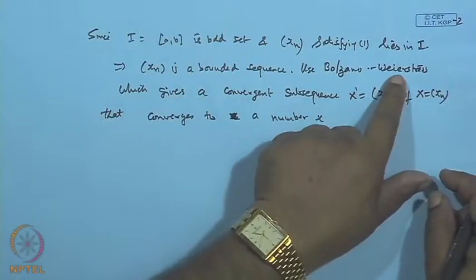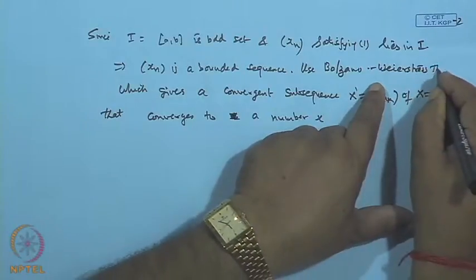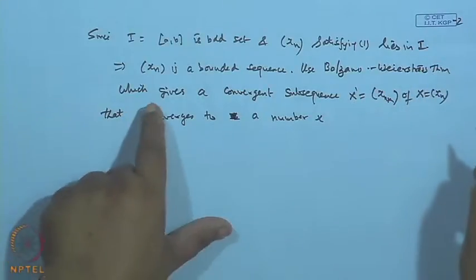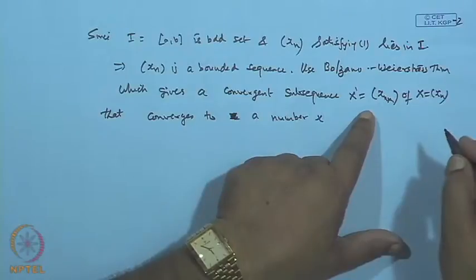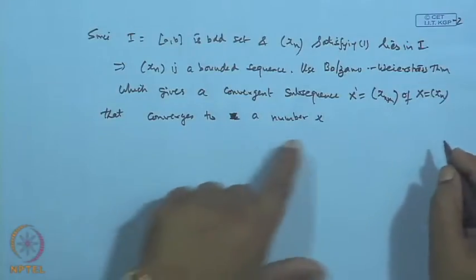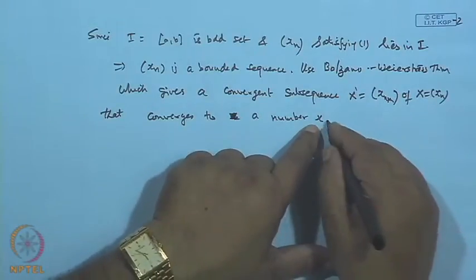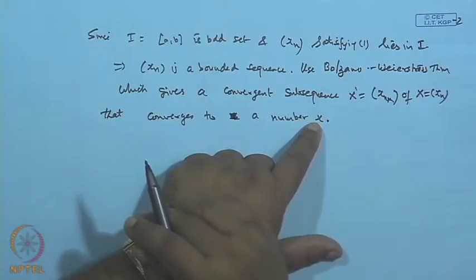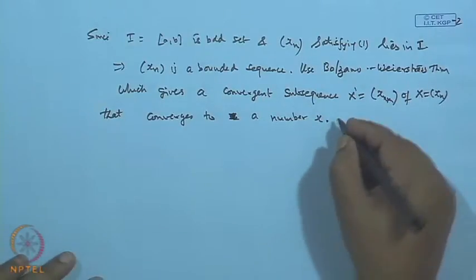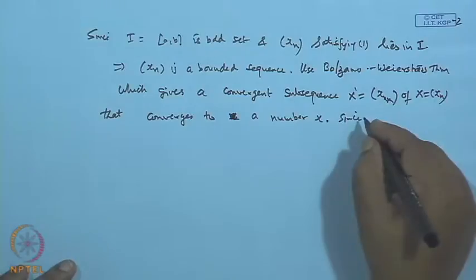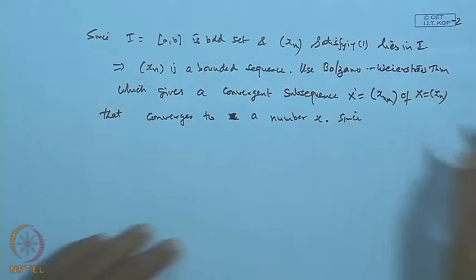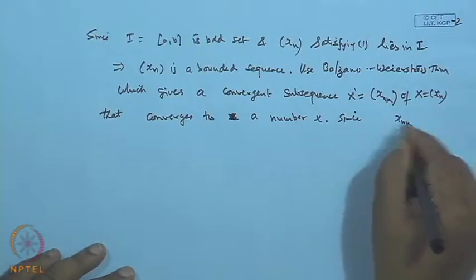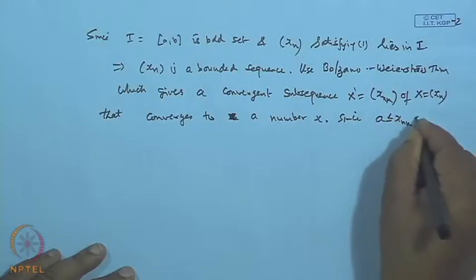So, by the Bolzano-Weierstrass theorem we can get a subsequence which is convergent and converges to a number x. Now, this x obviously belongs to I. Why? Because all the terms of the sequence x_{n_k} lie between A and B.